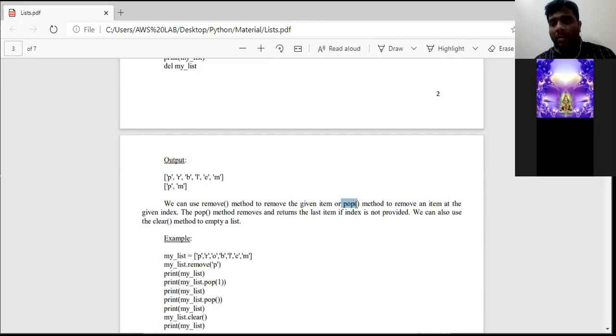Then what gets deleted, sir? In the remove function we mention some element, saying remove that particular element, and it removes it. In pop it is not needed. Then the element going to be deleted is the last element of a list. If in the pop function I mention any index value, that particular element will be deleted. If I do not mention any element in pop, then the last element of the list will get deleted.